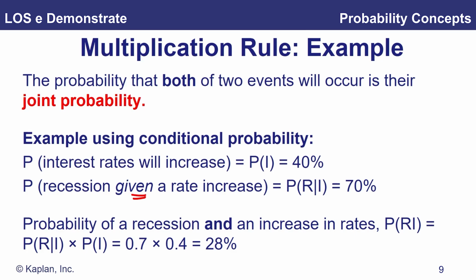Okay, so we can say the probability of a recession and an interest rate increase. We'll take the conditional probability of 70%, multiply by the unconditional probability of 40%, and we've got a 28% chance of both a recession and an increase in rates. That's all well and good. I like to do them by looking at decision trees. So I'm going to just draw this up for you.